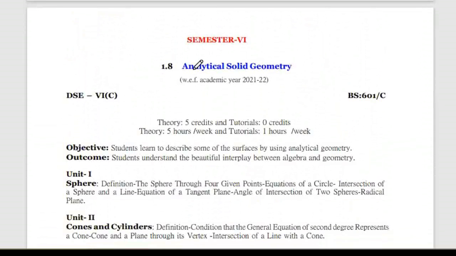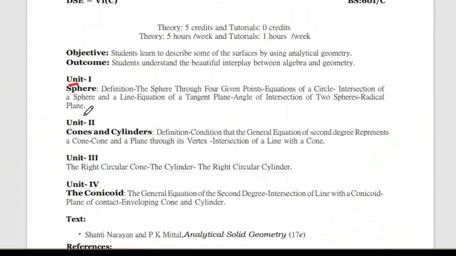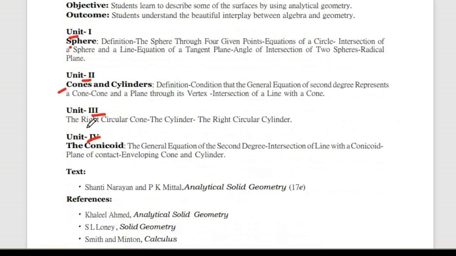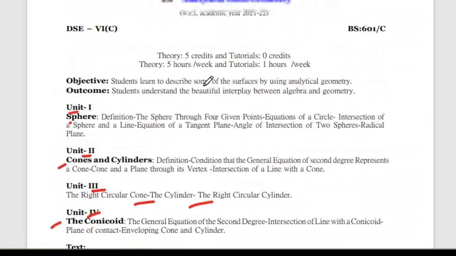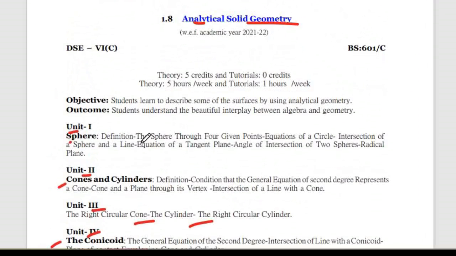Now after that, analytical solid geometry. Here we also have 4 units. The first one is sphere. After that, cones and cylinders, then a continuation with the right circular cone and cylinder, and the fourth one is conchoid. This is completely based on geometry. Some shapes are there, like the sphere: the sphere passing through 4 given points, a circle, intersection of a sphere and a line, equation of a tangent plane, angle of intersection of 2 spheres, radical plane.